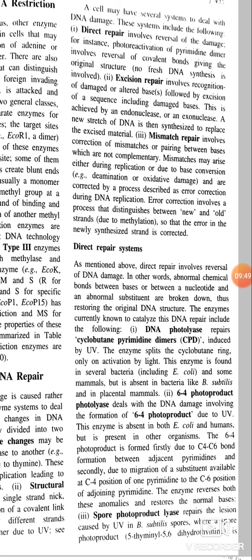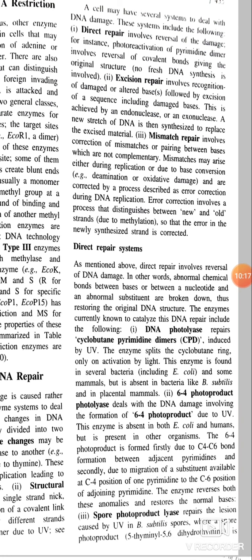And the next is spore photoproduct lyase. Spore photoproduct lyase repairs the lesions caused by UV in Bacillus subtilis spores, where a spore photoproduct is produced instead of cyclobutane dimers on UV irradiation.